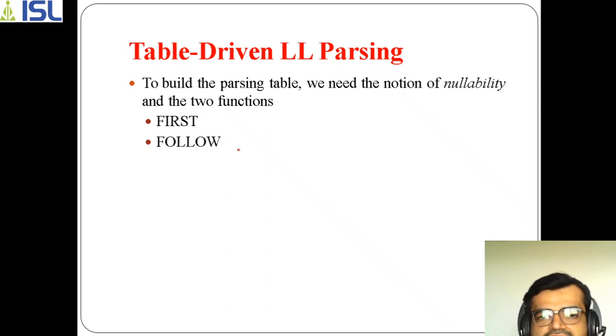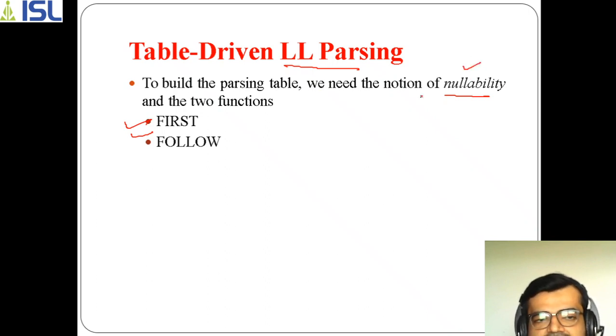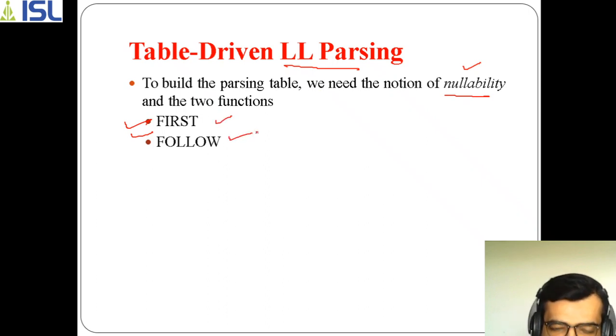It uses first and follow sets for the LL parsing process. So we need to learn first and follow sets along with the concept of nullability. Now we will be seeing how this nullability will be used in these two functions, which are first and follow.